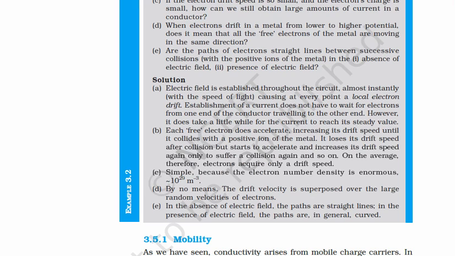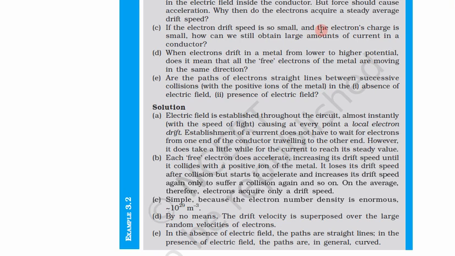Now, third: if the electron speed is so small and the electron charge is so small, how can we still obtain large amounts of current in a conductor? Again, speed is so low and also the charge is very small. How can we get this much high current?